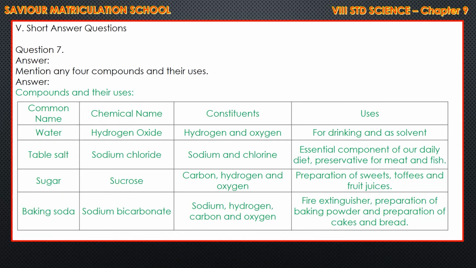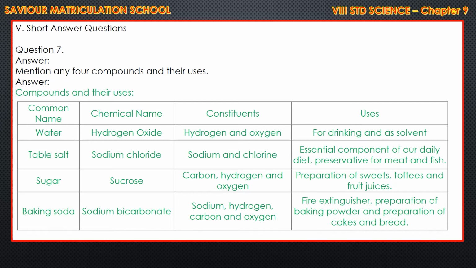Mention any 4 compounds and their uses. That is also given in the book. You have to verify the page numbers, children. Common name, that is water. Chemical name is hydrogen oxide. Constituents: hydrogen and oxygen. Use: for drinking and as a solvent.